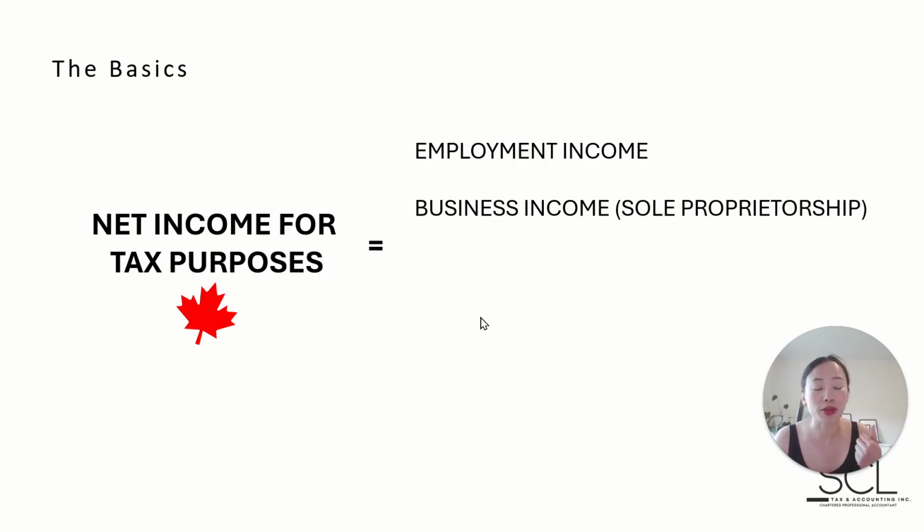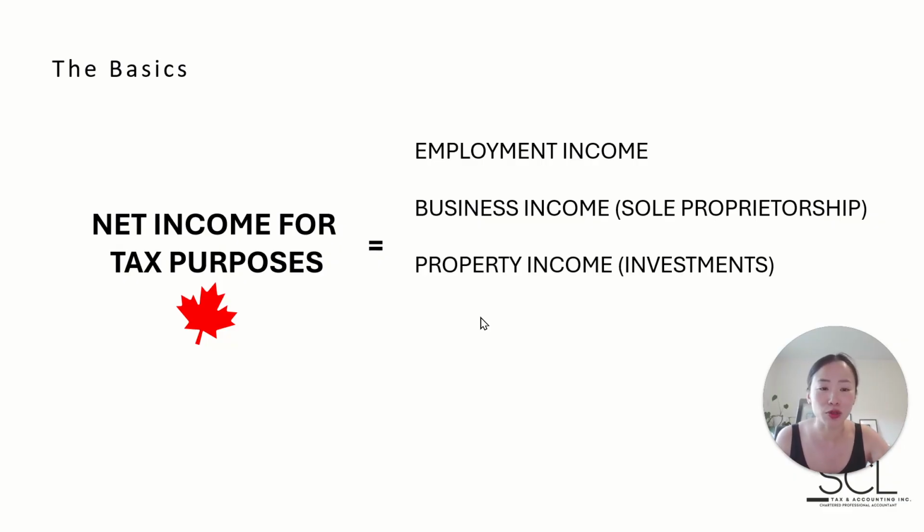Sole proprietorship, independent contractor, right? However you want to call this, that is all business income that is captured here for the individual personal tax return. Maybe you have investment income. So this is ranging from interest income, dividend income, rental income, royalty income even, right? So various passive streams of income that may be earned.